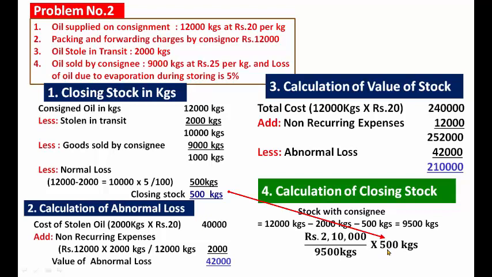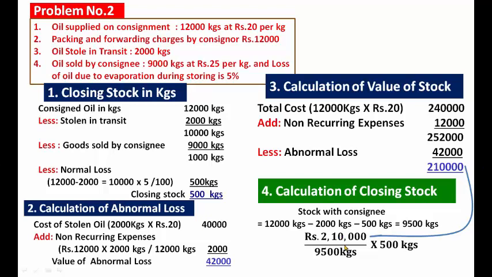What is the closing stock? It is 500 kgs. If rupees 2,10,000 is for 9,500 kgs, what is the amount for 500 kgs? You have to calculate it. How did we get the 2,10,000?